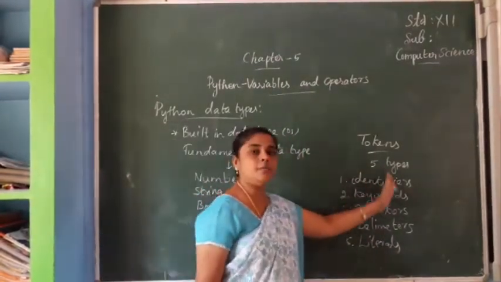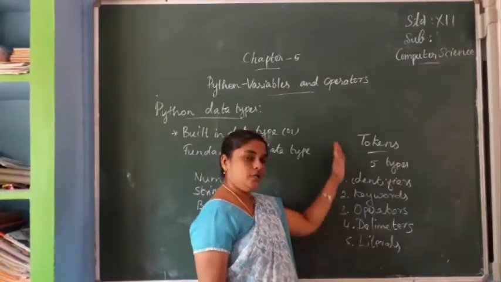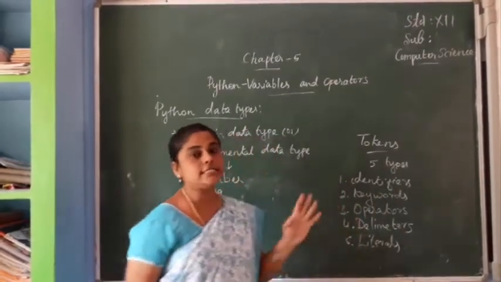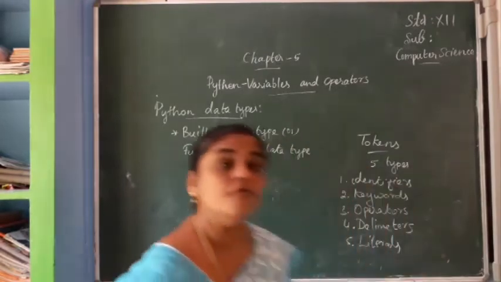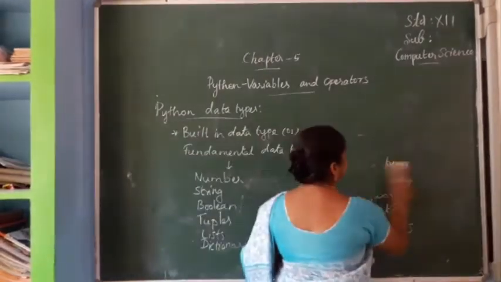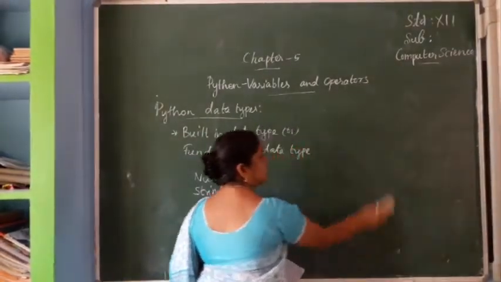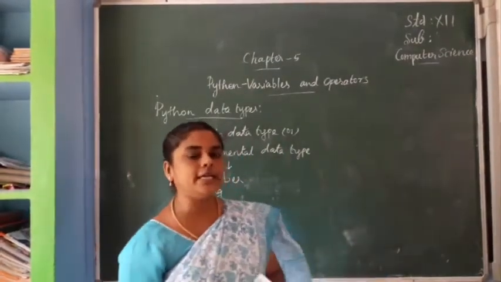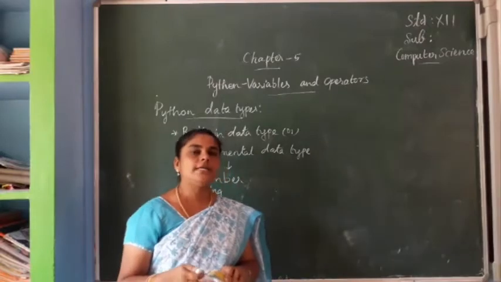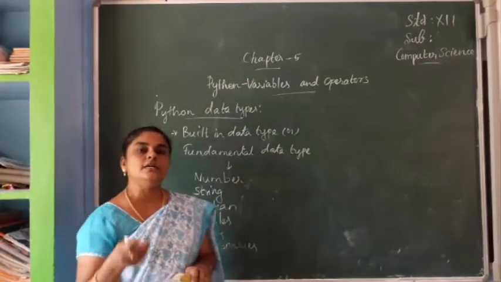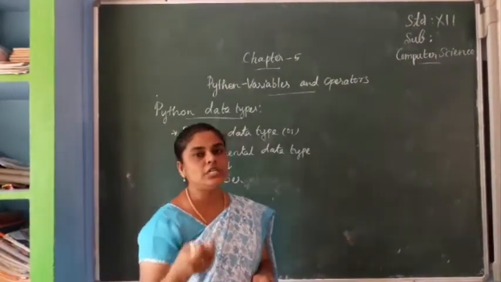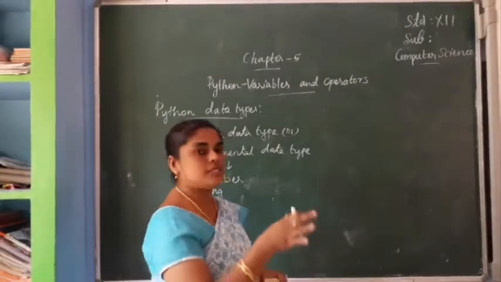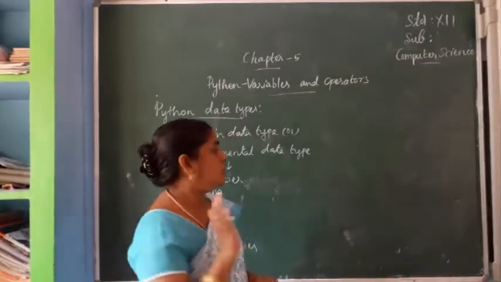Yesterday we studied this question briefly. You note down this question and study thoroughly. This is a 5-mark question. Next, in tokens, the operators: there are different types of operators. What are the operators we studied? Arithmetic operators, relational operators, logical operators, assignment operator, conditional operator. These are the operators in tokens.